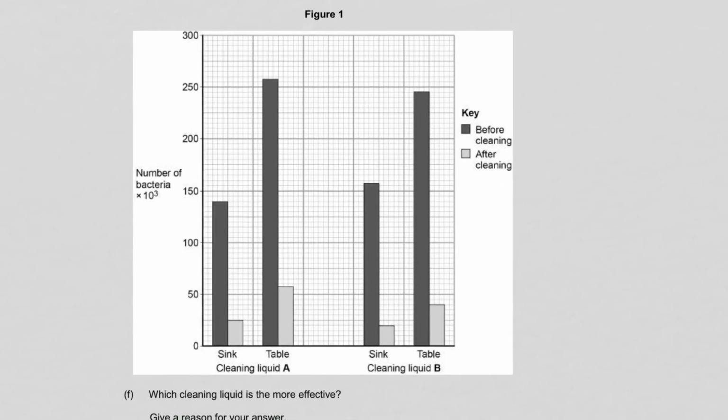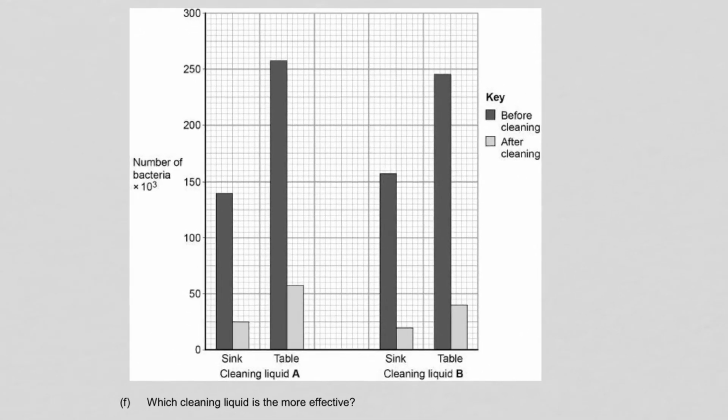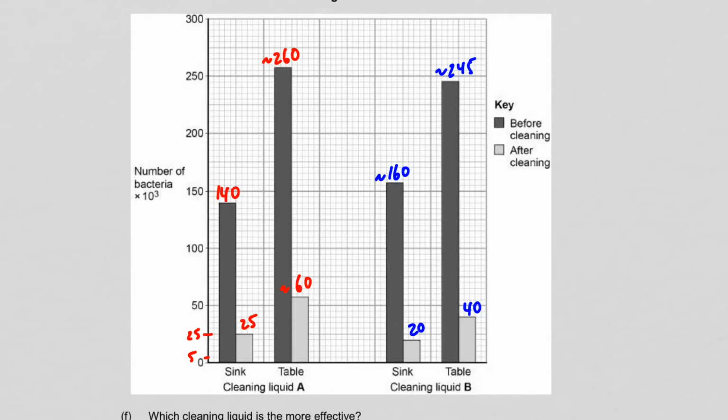So let's take a close look at the graph here. First thing to note is that each of the little lines is going to count for 5. So that's 5 there. That would be 25. And then we can count and see the numbers for each of the bars. So let's do that. So we've counted up each of the bars. We've seen where it goes across. So now what we can do is see how many died in each case. So we start with the sink.